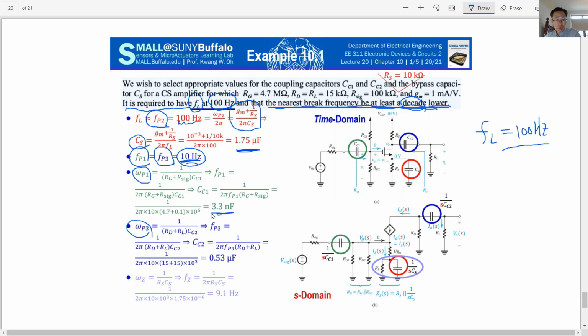That is 3.3 nanofarad and 0.53 microfarad. And the zero frequency, since we know the RS value and CS value we just got, if we multiply, that is 9.1 hertz, and 9.1 hertz is about the same as 10 hertz.